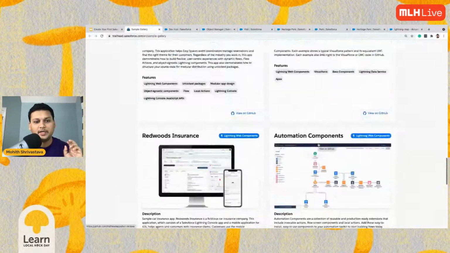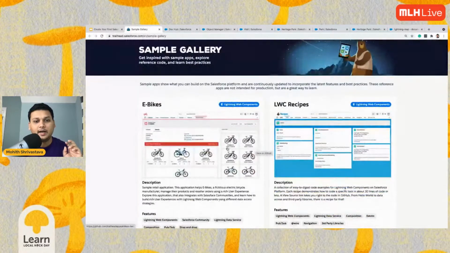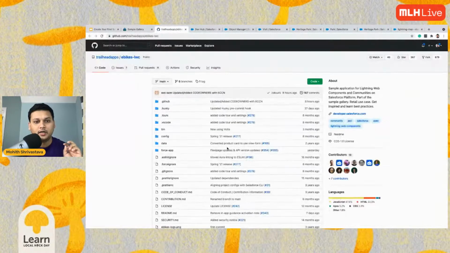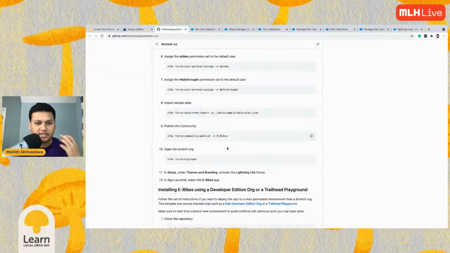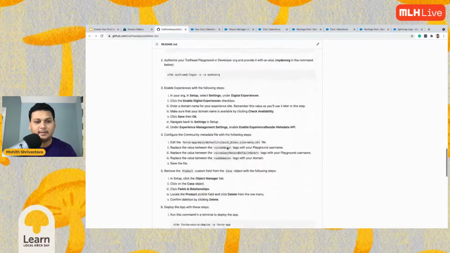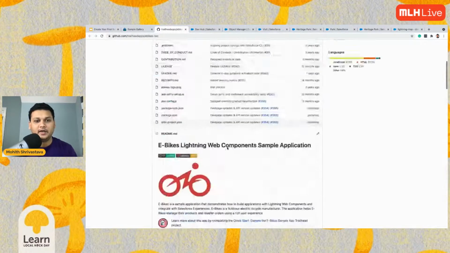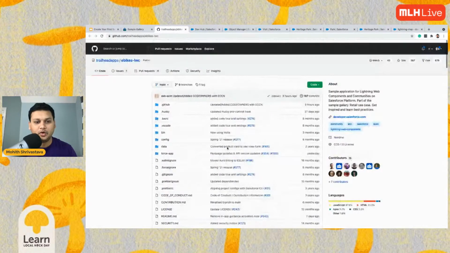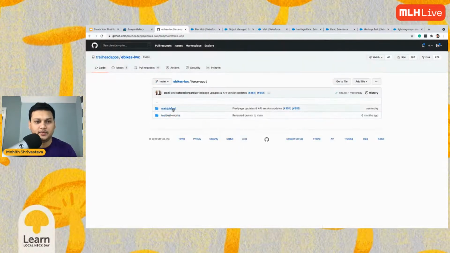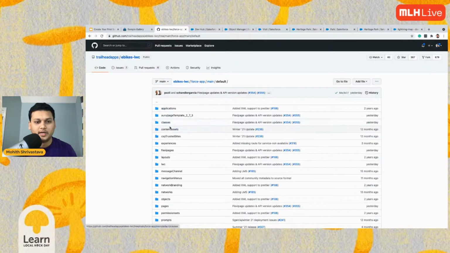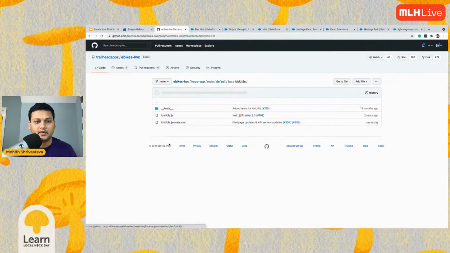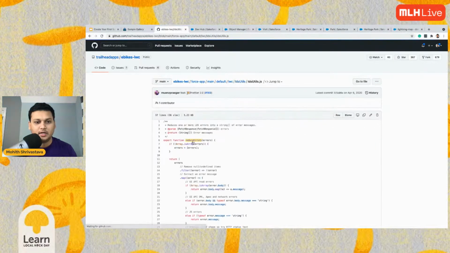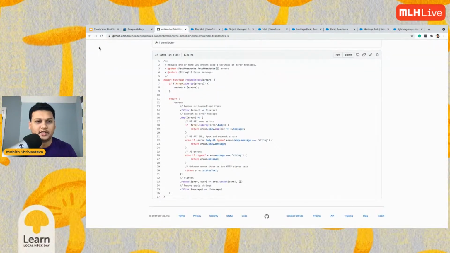So we have a lot of applications for you to actually learn and understand. And all of these applications are free, and available on GitHub. So if you type, there will be a GitHub, and we'll show you step by step how to set up these applications and play with them. And the code for this application is open source and freely available. So for example, you can go here, look at the different Lightning Web components that are required to compose this application, go behind and look at the code, etc.